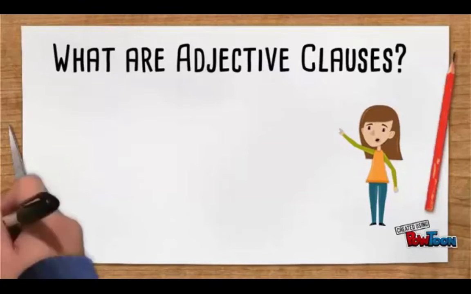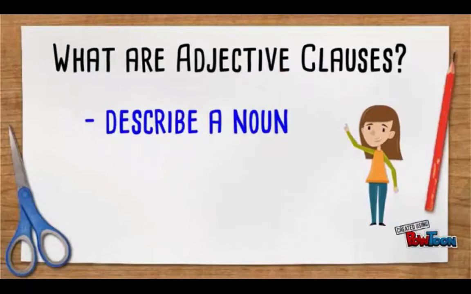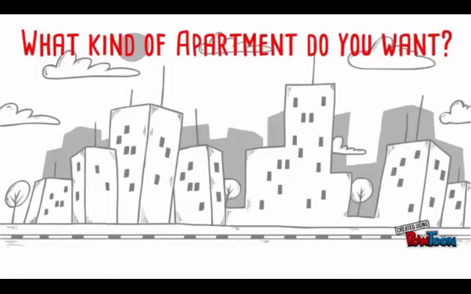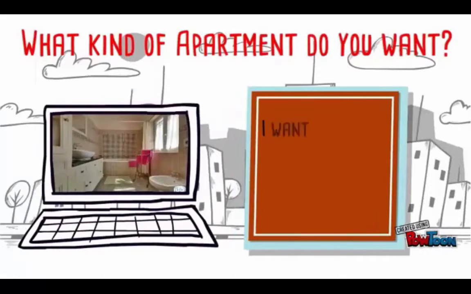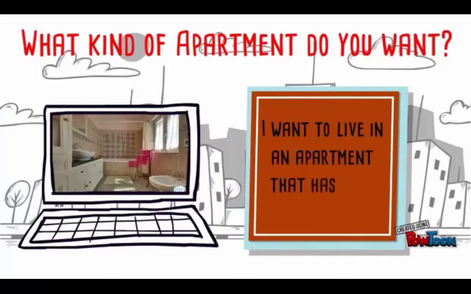It also describes a noun, but it looks different. What kind of apartment do you want? Here is an example. I want to live in an apartment that has a big bathroom. That has a big bathroom is an adjective clause.